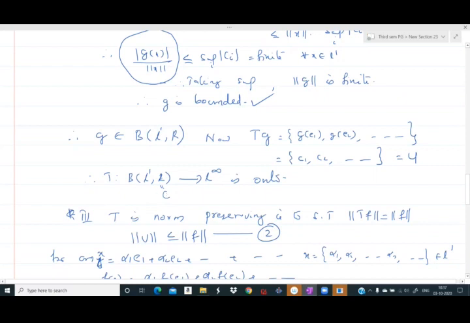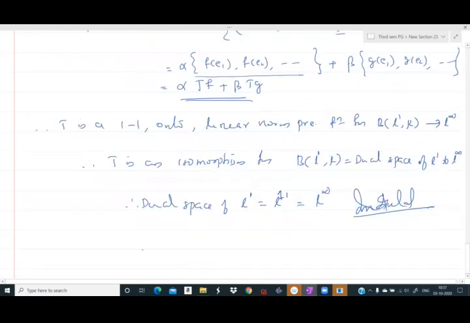We considered only the real space R. The same argument can be applied when we replace R by C also. So similarly, the result follows if you take L1 over C, and that completes the proof. So the dual space of L1 is L infinity. Okay.